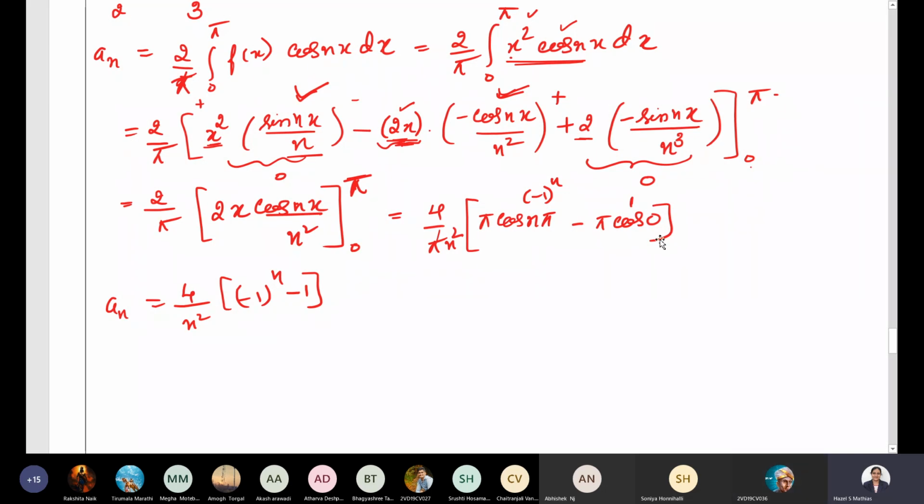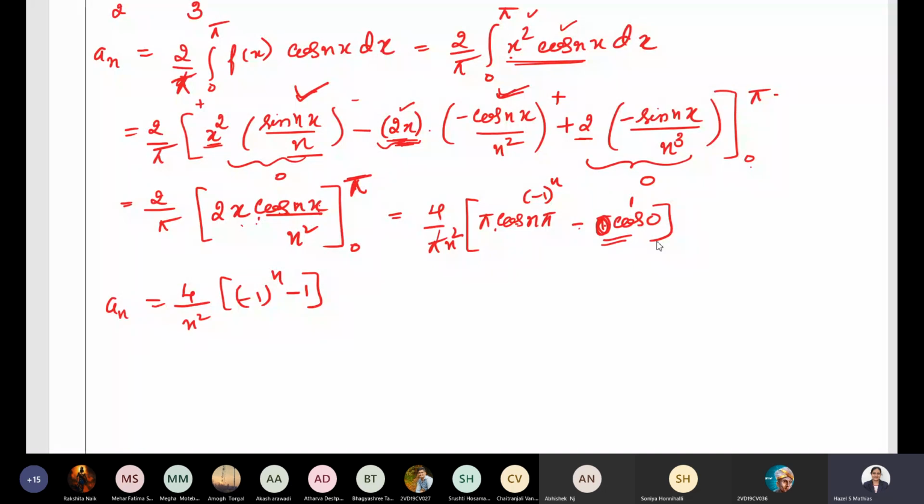No, ma'am. We have gone wrong. See here. See this step once again. x cos nx, upper limit is pi, so pi cos n pi. Lower limit is 0. So from where this has come, this should be 0. Correct? x is 0, 0 cos 0, 0 into 1, it is going to be 0.